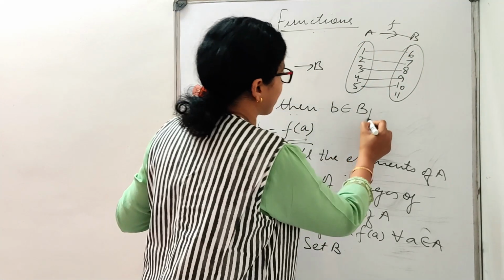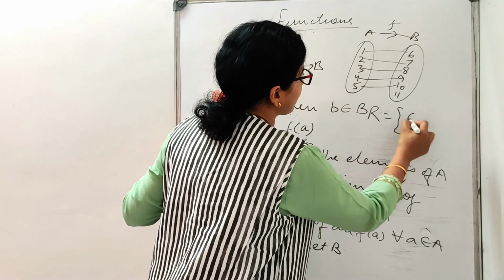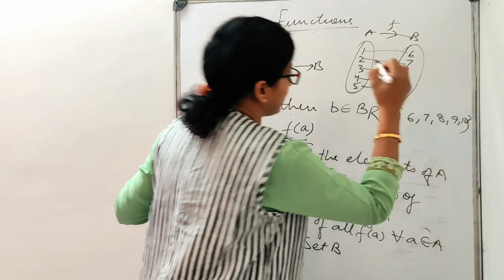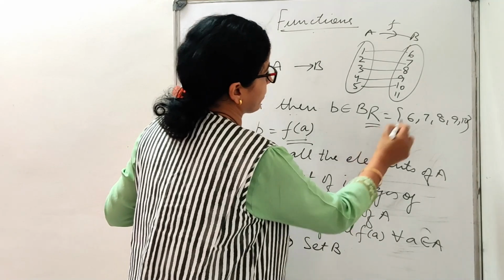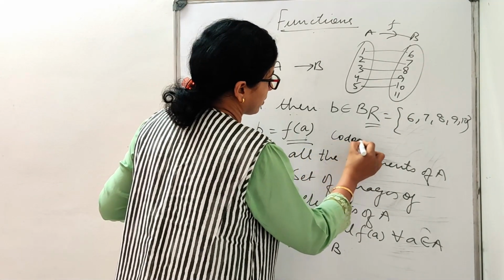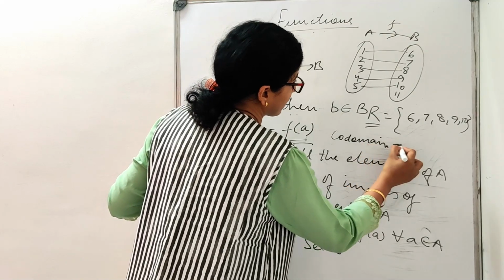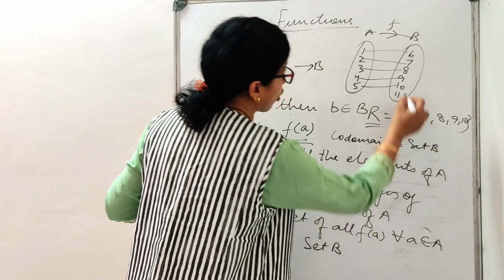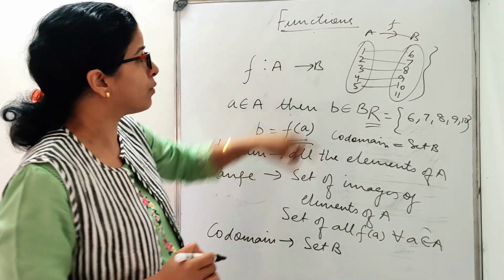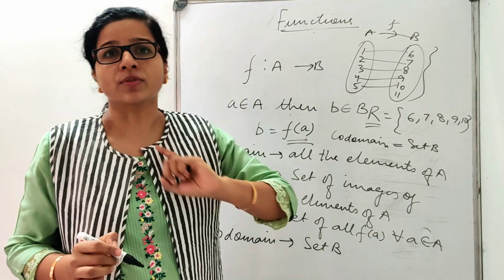So it means my range will be equal to 6, 7, 8, 9 and 10. Is that clear? This is my range. If I am talking about codomain, codomain means my set B. All the elements of set B will be my codomain. And what is domain? The elements of set A.